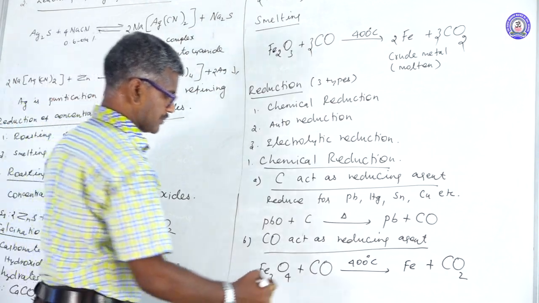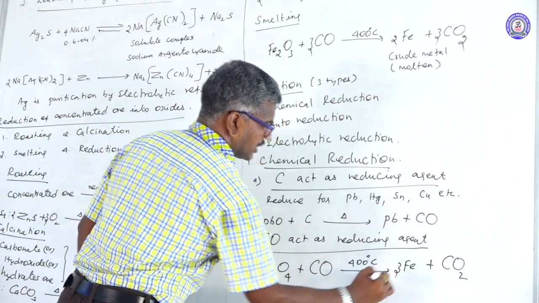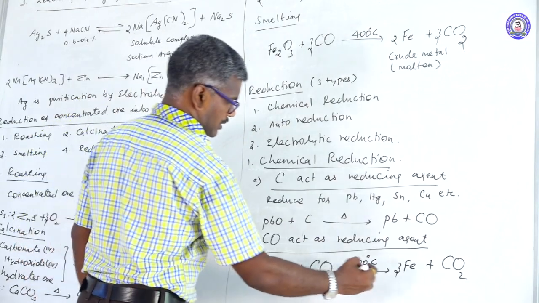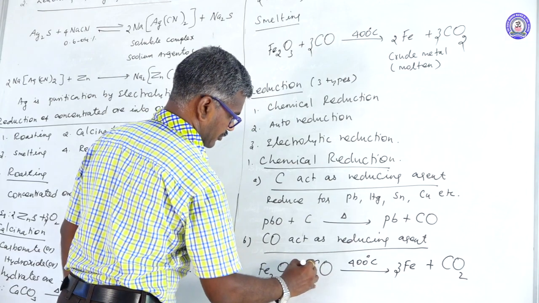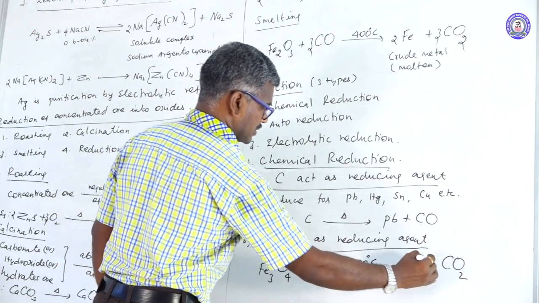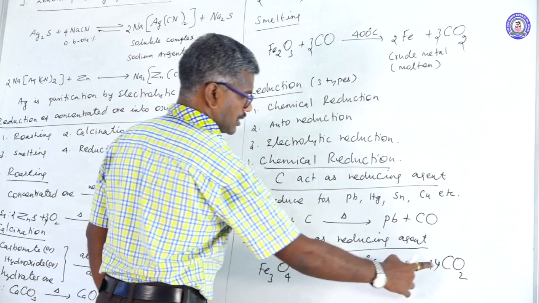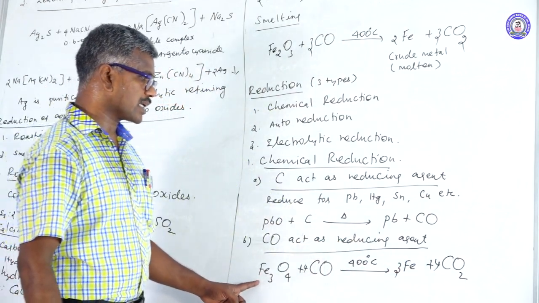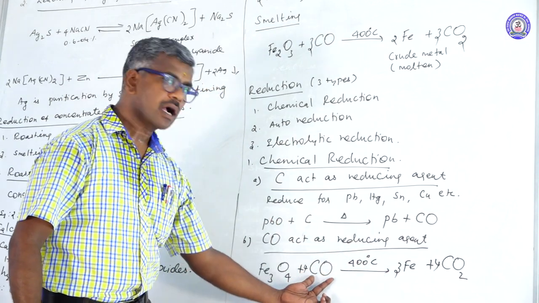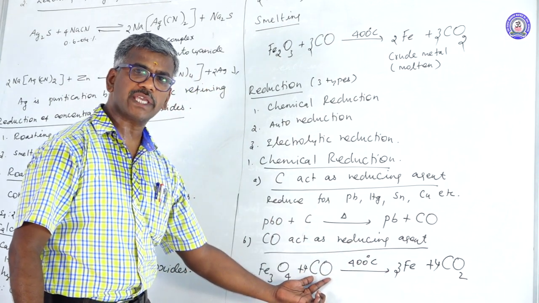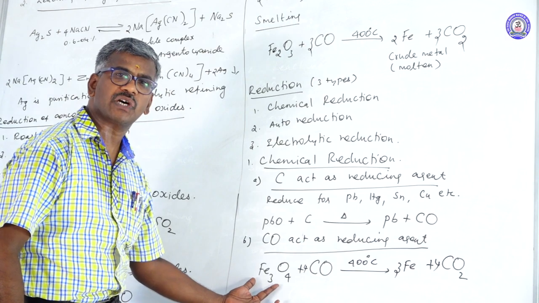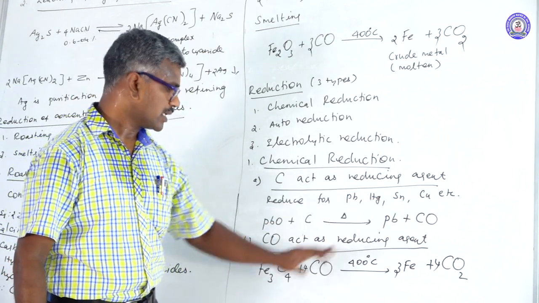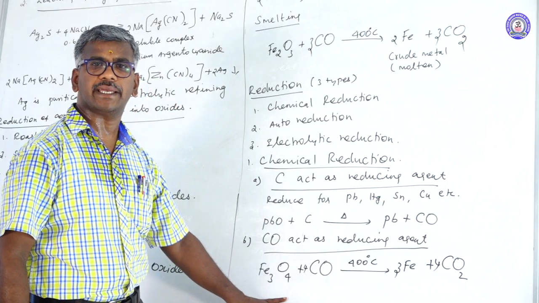Here 3 iron, oxygen is 4 times. So 4 here, here is the 4, is 8 oxygen; here 4 oxygen is a metallic oxide converted into metal. Here carbon monoxide acts as a reducing agent for the particular ores of iron, but cannot reduce lead, mercury, tin, copper. This is explained by the Ellingham diagrams.